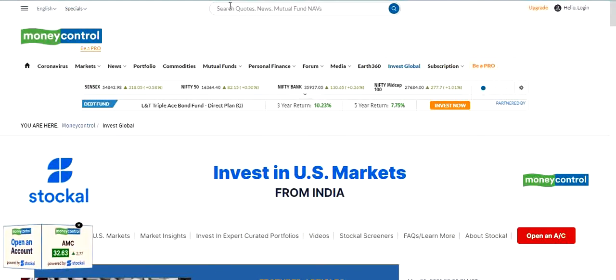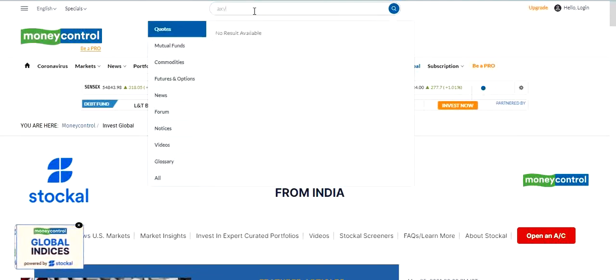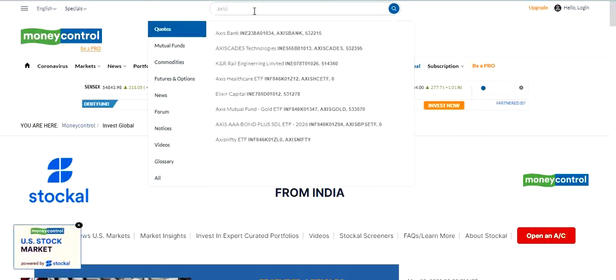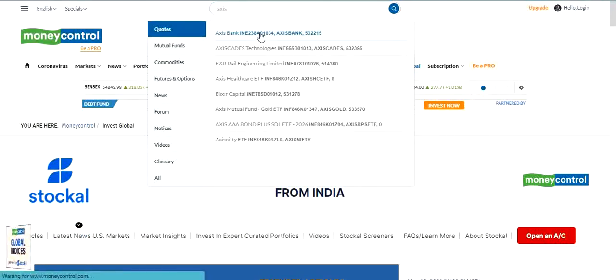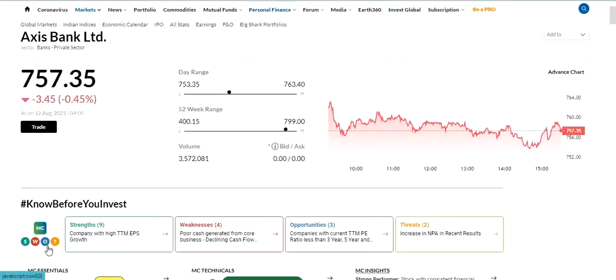Finally, we will go to the search bar and search one stock. Just as an example, Axis Bank. I will search Axis Bank. Okay, Axis Bank. I'm clicking here. Here I can see the share price of Axis Bank: 75257.35. Day range, week range, volume.